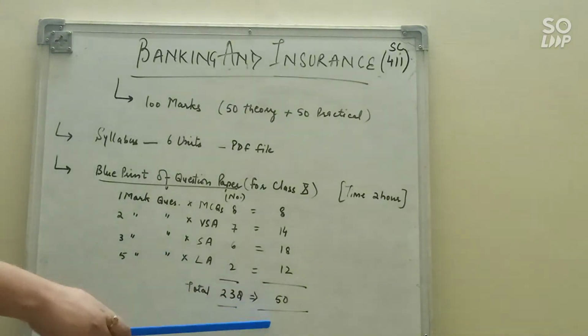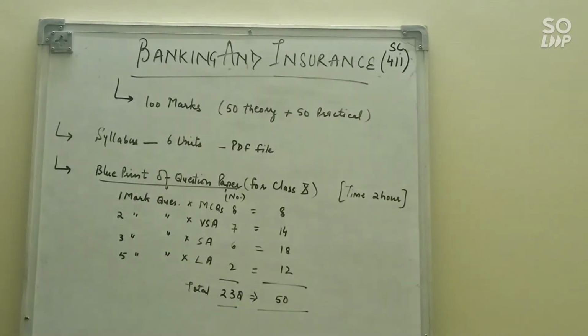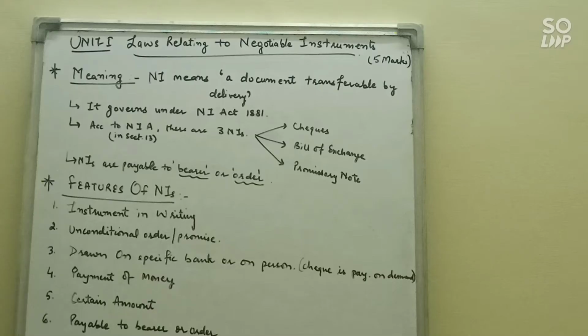So in total we have a 50 mark paper, and 50% is practical. For practical we have viva and project file. You will make some presentations, and you will make the formats of some documents and fill up forms. All that we will discuss later on in the class. Clear? So let's start with unit 1, laws relating to negotiable instrument.